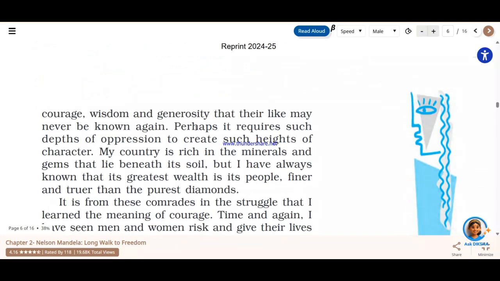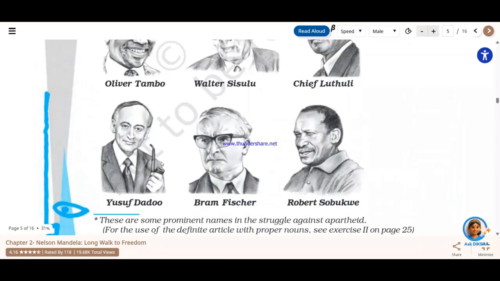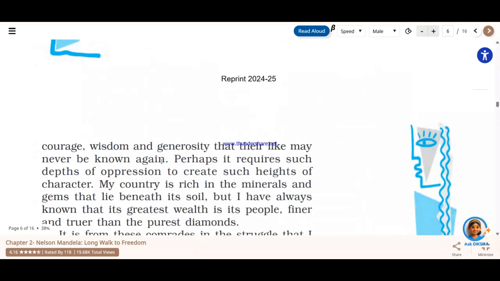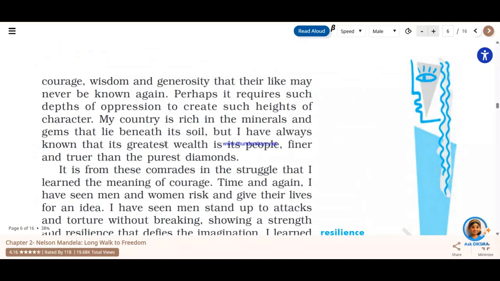was developed in them, because they were oppressed time and again. Every now and then they were being oppressed by the white supremacy. Hence this character, the character that they had developed, it was this character of courage, wisdom and generosity. And you see what Nelson Mandela quotes next: perhaps it requires such depth of oppression to create such heights of character. Now these people were heights of character. What kind of character? In spite of such treatment, they still were generous enough.